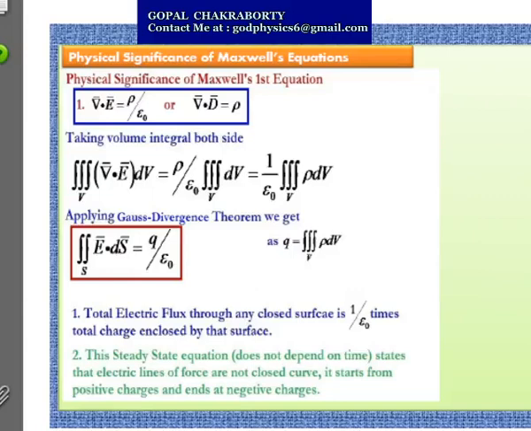This equation also represents that the electric lines of force are not closed curves. The lines of force originate from the positive charges, which are the source, and they terminate in the negative charges, which are the sink. So this is the first equation and its physical significance.